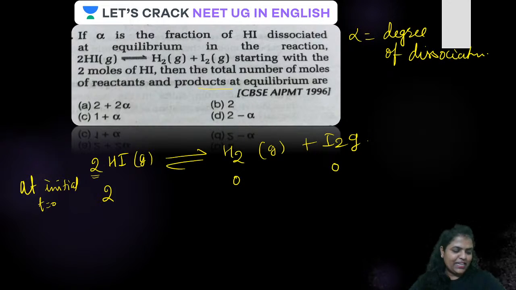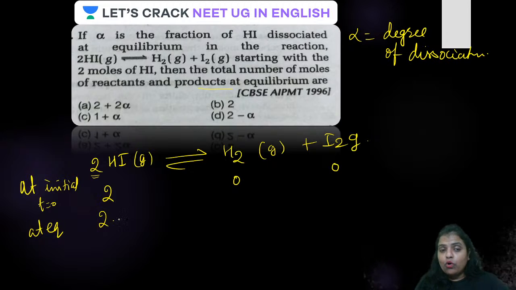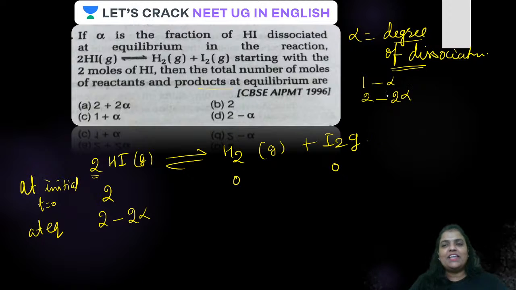Come on, have a look at the screen. Let us discuss this question. Okay, guys. So at the initial stage, 2 moles of HI is taken. There won't be any mole of H2 and I2. But what is going to happen at equilibrium, guys? From 2 moles to alpha, because alpha is the degree of dissociation, or you can say the fraction of moles of HI dissociated. If 1 mole is taken, alpha mole will be dissociated. So if 2 moles are taken, then 2 alpha will be dissociated from this.